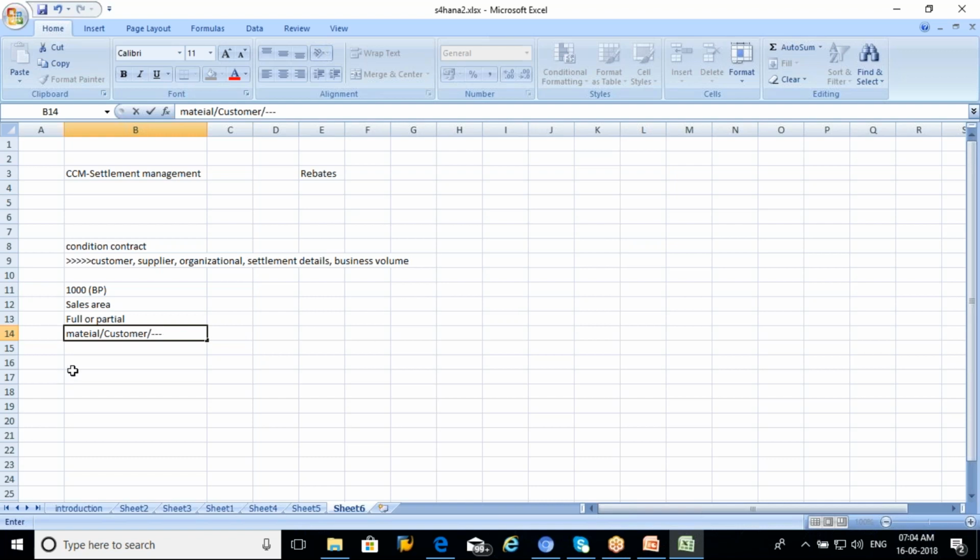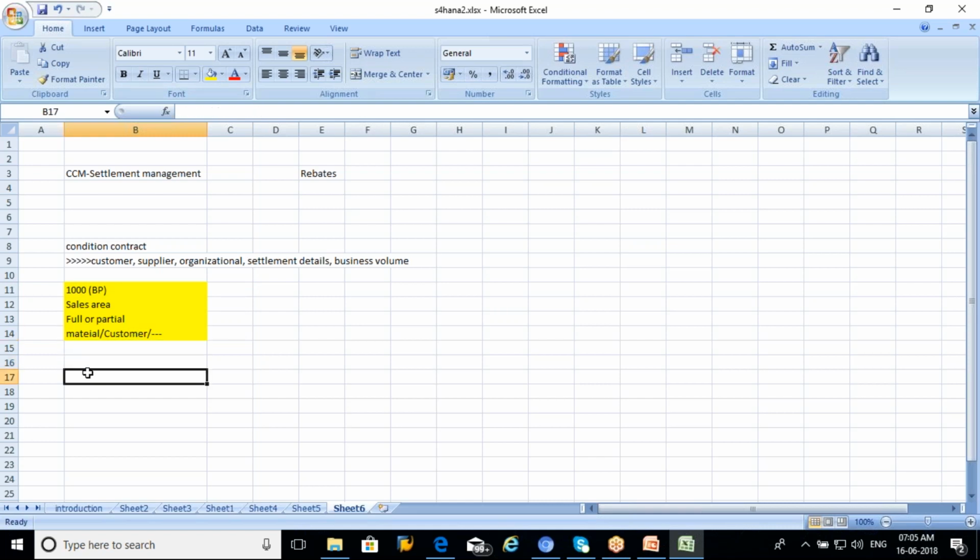All these details we can enter. In the condition contract itself I will have the partner details, the sales area details, whether a full or partial settlement is required, and the business volume talks about whether it's a fixed amount or based on the material or based on the customer. So these are what we have maintained. Now we will also say whether it is a rebate we are giving for a customer or for the material specified here.